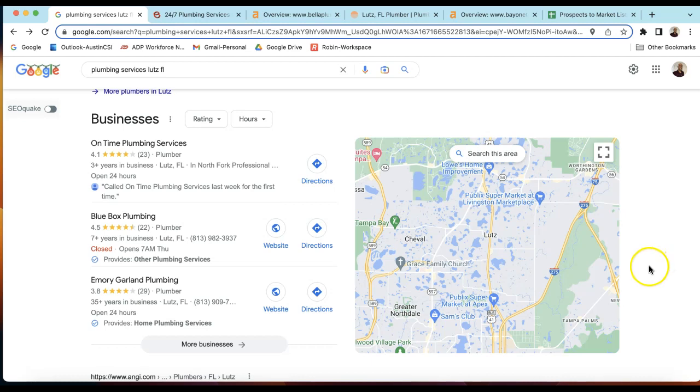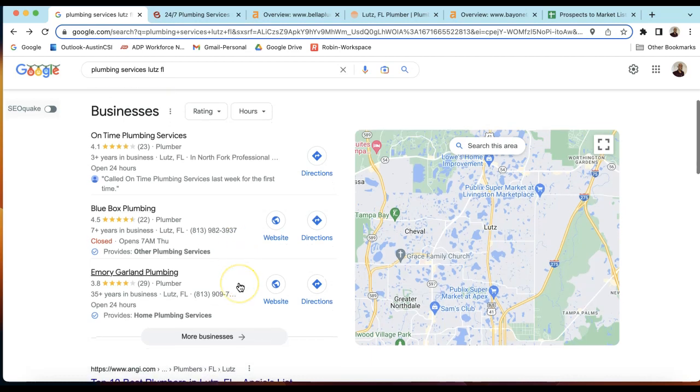So since you have that Lutz address for your business, you want to be right here. You want to be in the top 3, much like on pages 2 or 3 of Google and organics, people don't click. People don't click this button for more services. So you want to be right in the front of the faces of consumers. And to do that, you increase your citations with directories like Yelp, Angie's List, Expertise, BBB. There's hundreds of others you've probably heard of.